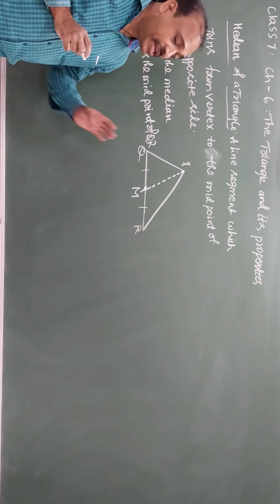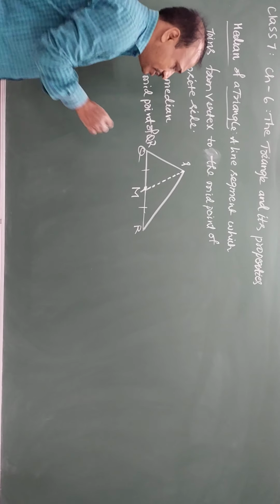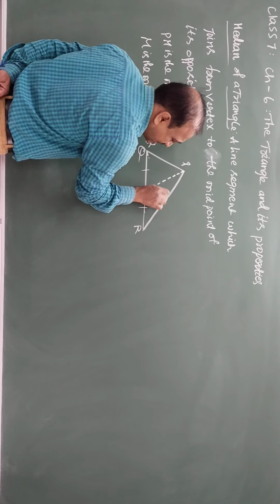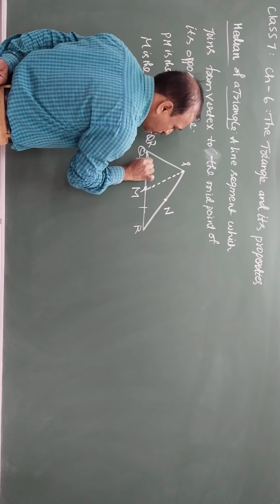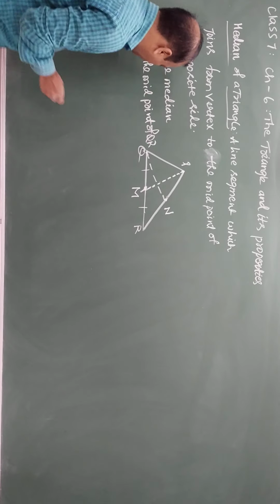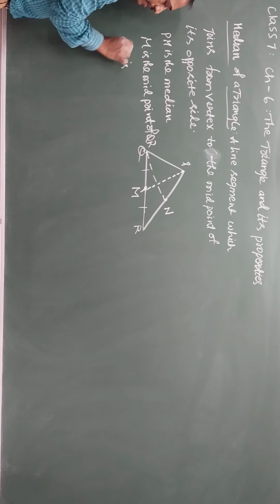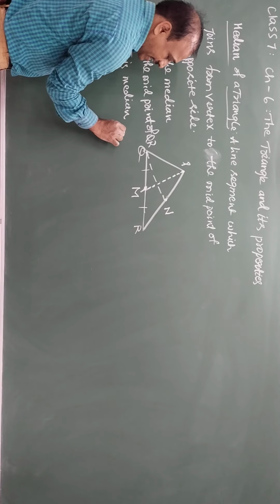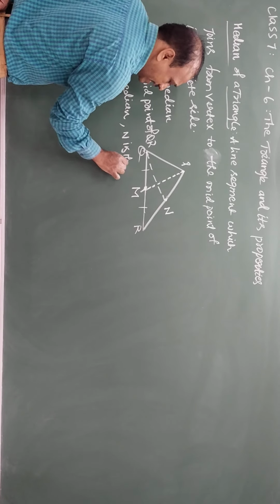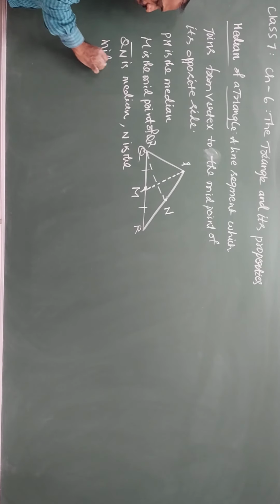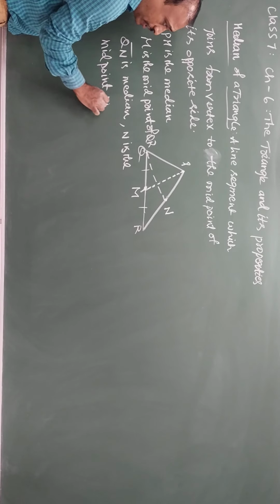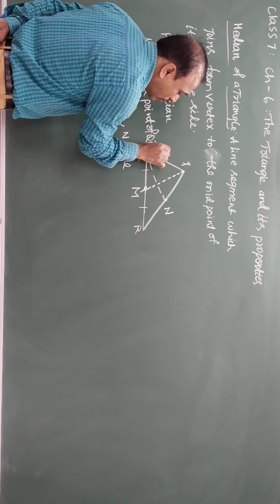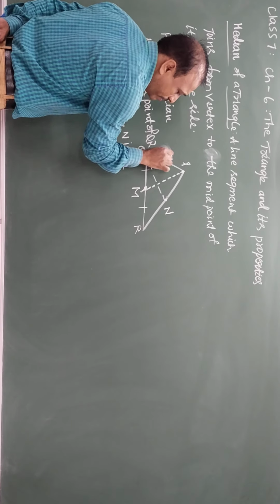No, a triangle can have at most 3 medians. You see here, 3 medians. Suppose you take the midpoint on this side, and call it N. So QN is a median, and N is the midpoint of PR. Similarly, you take one more, O or T. Any alphabet you can take.